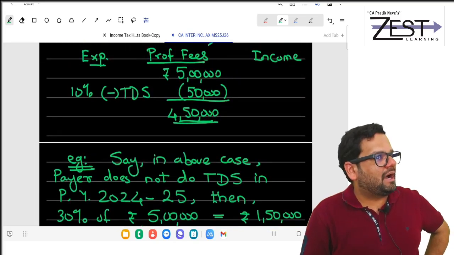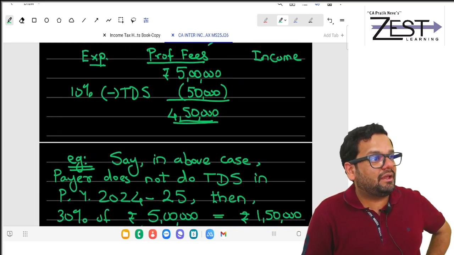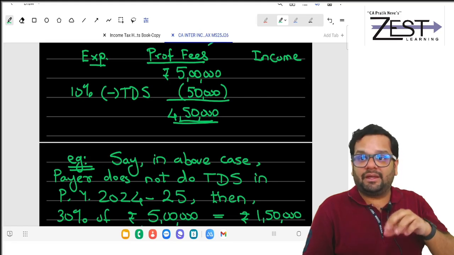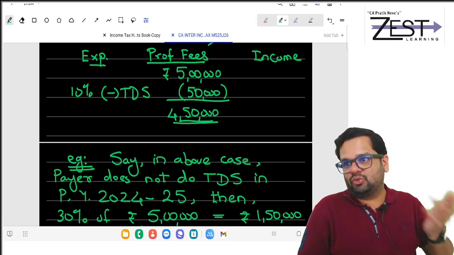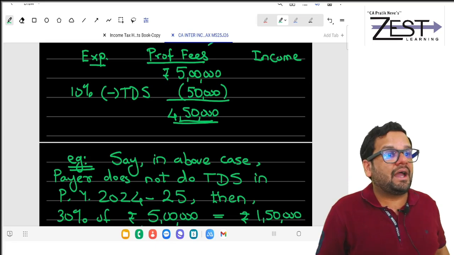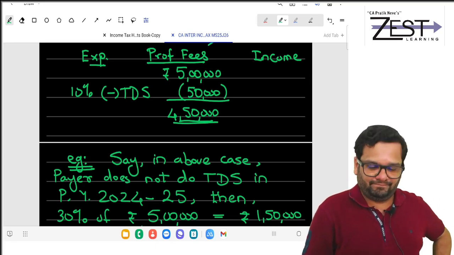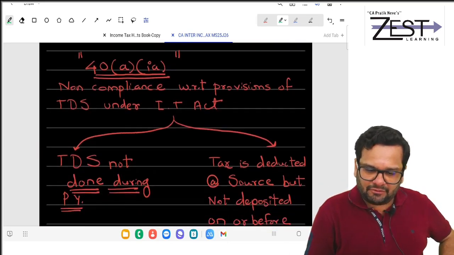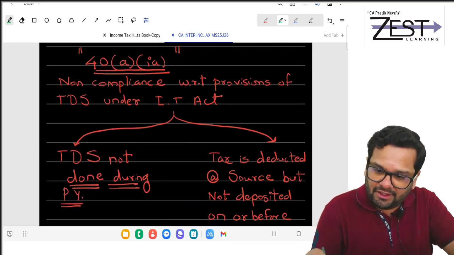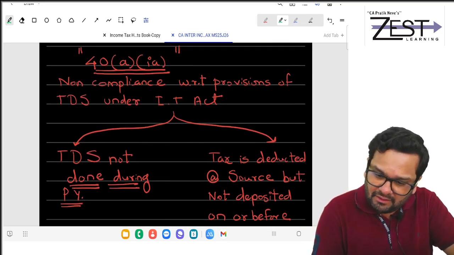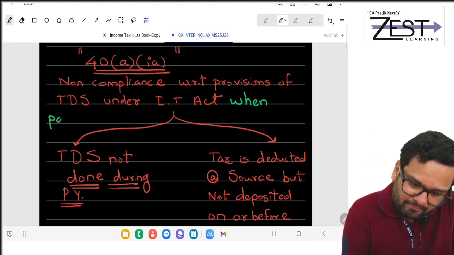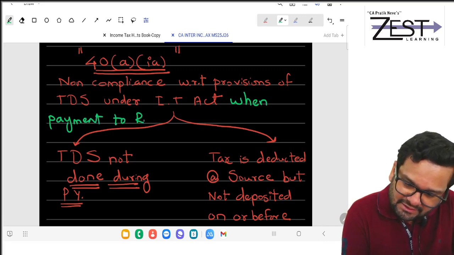Clear? 40A(3), 40A(2) and 40A(ia). What all we did? 40A(3), 40A(2) and 40(a)(ia). 40(a)(i) is what? It is non-compliance with respect to provisions of TDS under IT Act when payment is to resident assessee.